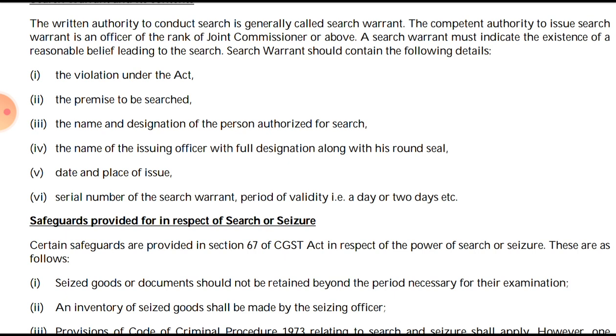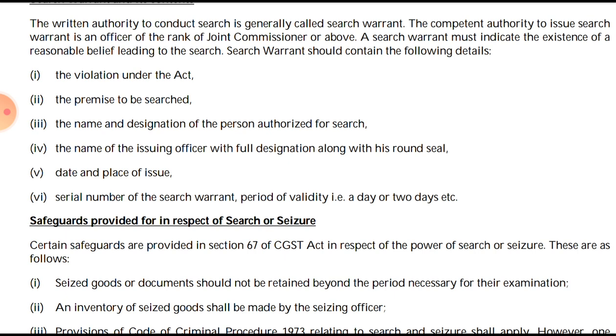So what all should be the content? Basically, it is a written document, a written authority to conduct the search, generally called a search warrant. It should specify the violation which has been done under the Act, the premises to be searched, the date and the place, and the name and designation of the person authorized for the search.